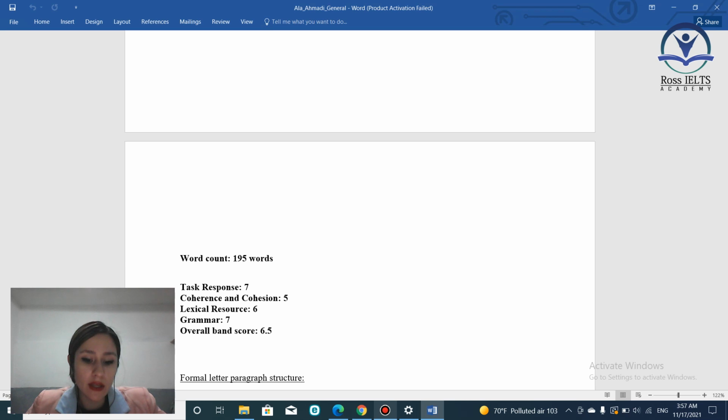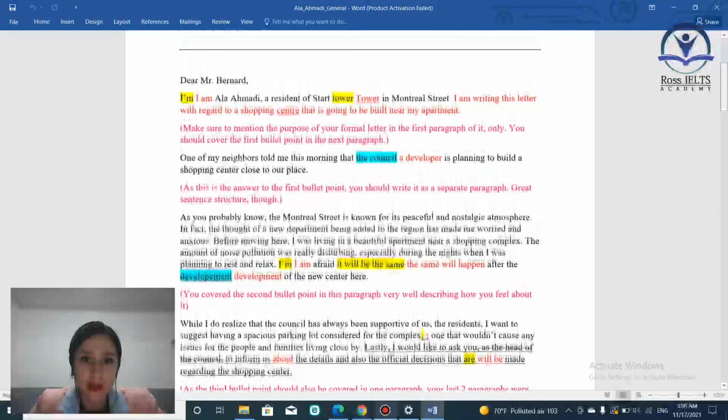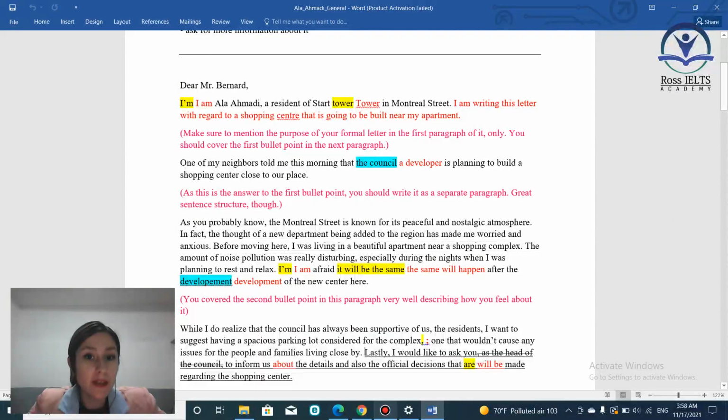In your coherence and cohesion, you got a 5 because throughout your different paragraphs, you had the paragraph structure problem, like here. The most important one was here. In the first paragraph, you shouldn't talk about the first bullet point. You should talk about the purpose of your letter. This is the first problem you had. In the second paragraph, you should elaborate on the first bullet point.